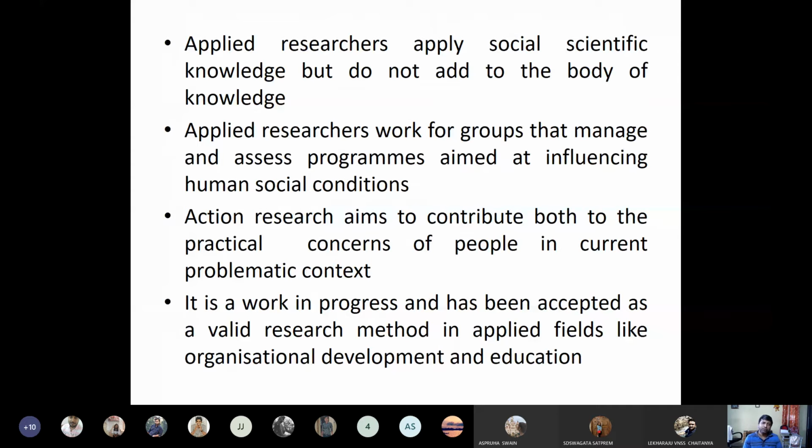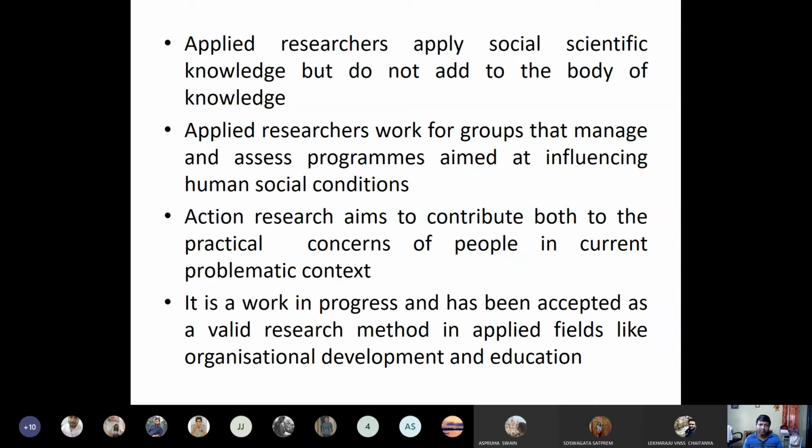An applied researcher applies social scientific knowledge but does not add to the body of knowledge. Applied researchers, what do they do? They use the knowledge and they give some suggestions, but they never give a theoretical contribution to the existing body of knowledge.